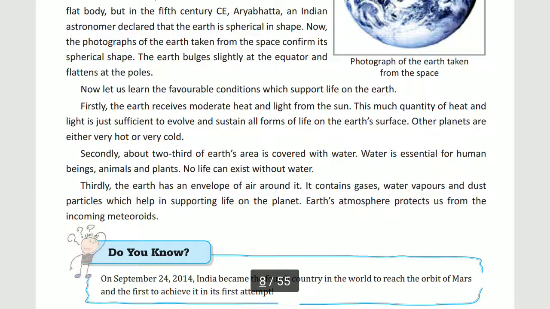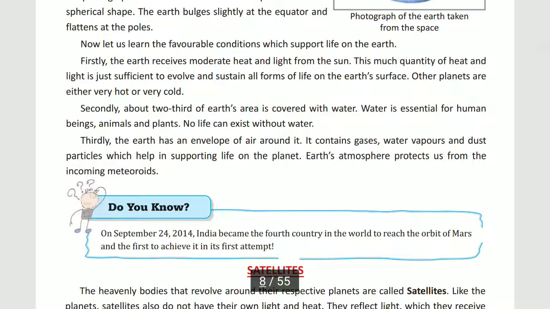Now let us learn the favorable conditions which support life on the earth. The first one is the earth receives moderate heat and light from the sun.